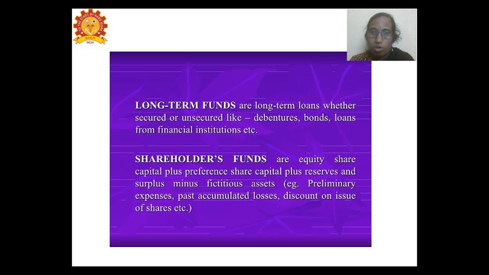So while calculating the shareholders' funds, we take the total of the equity share capital plus the preference share capital and the reserves and surplus, and if there are fictitious assets, we have to subtract them. From this, we are able to find the equity and then the long-term debt.